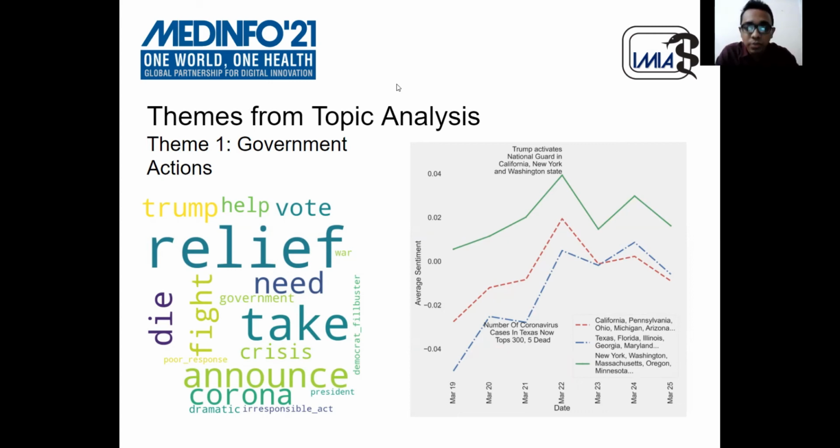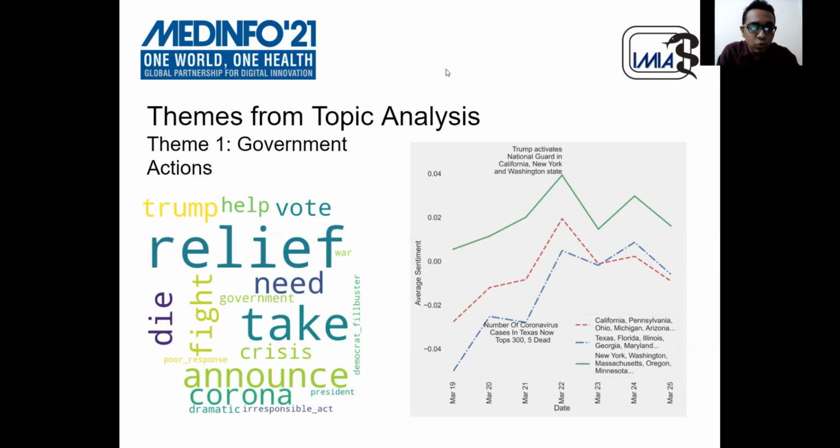This could be due to the fact that on March 22, Trump activated the National Guard in California and New York and Washington state. While on March 21, the number of coronavirus cases in Texas was 300 and 5 were dead. And the cluster containing Texas and Florida remains slightly negative relative to the other